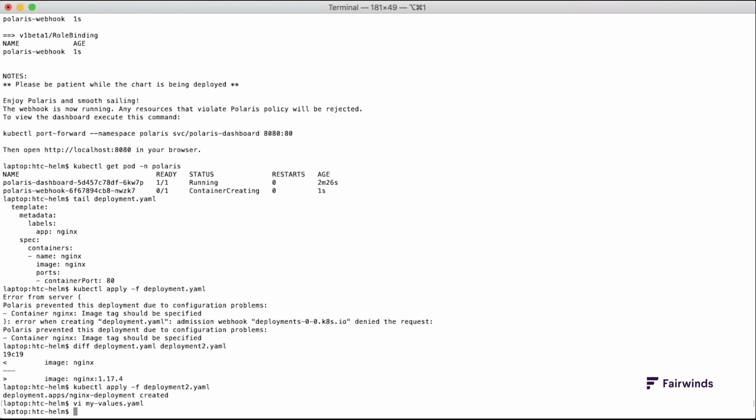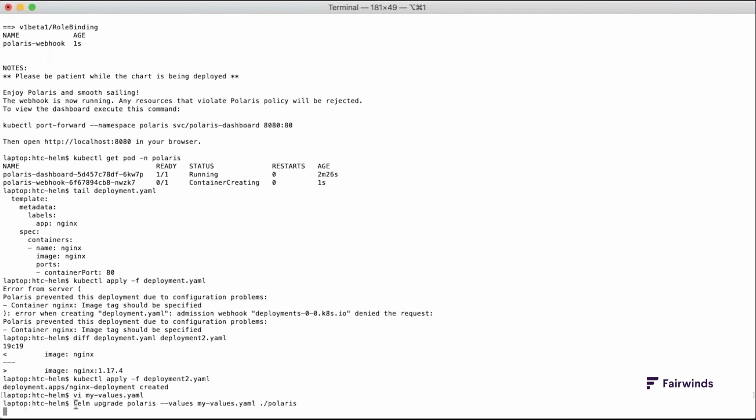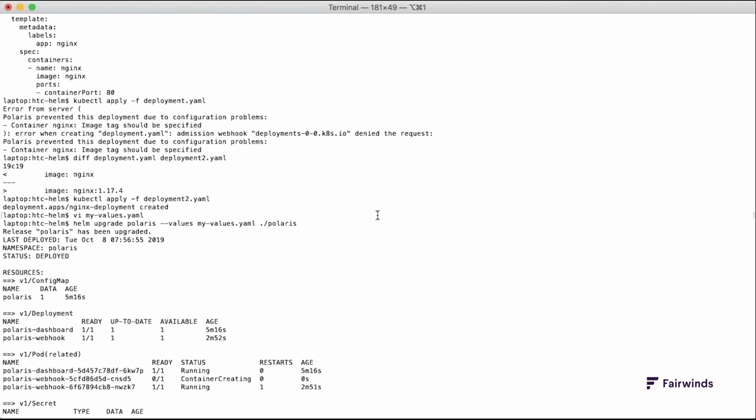It's also possible to use a local copy of a Helm chart when installing or upgrading. I'll upgrade this Polaris installation with our local values file and using a local copy of the Polaris chart by running helm upgrade polaris --values myvalues.yaml, and then polaris again, which is the local copy of the Helm chart.